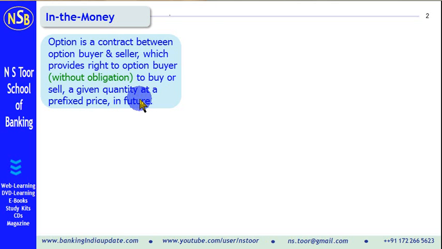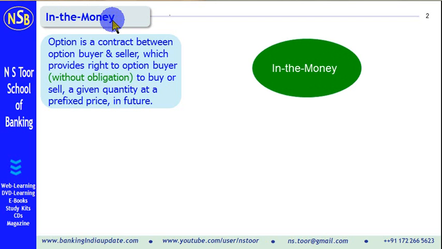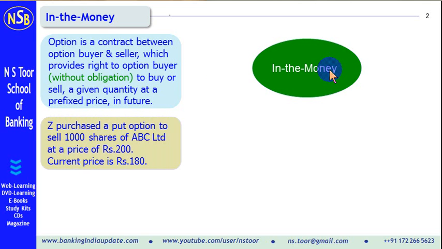An option becomes an in the money option when the buyer of the option will make a profit in case he makes use of this right. If the option buyer uses this right, he is going to make a profit, and that becomes an in the money option. Let us see this example.